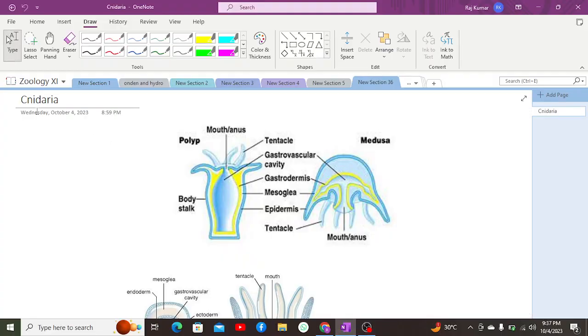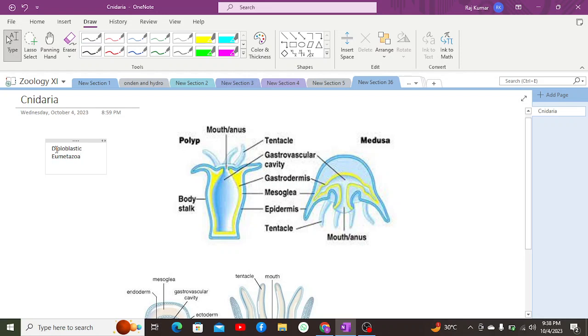Everyone, and today we are going to discuss Cnidaria. Cnidaria are basically primitive organisms. These are a bit more complex than the Porifera. These are diploblastic, as we have previously learned. These are eumetazoa, first eumetazoa, and these are the organisms in which the nervous system was first evolved or first